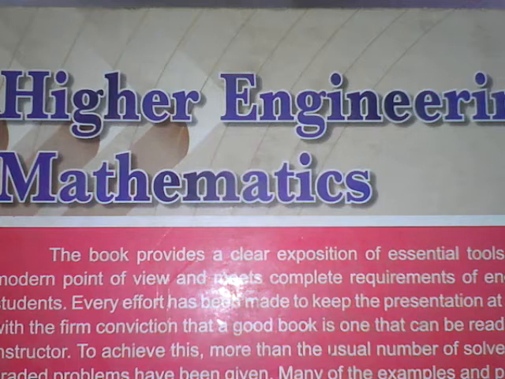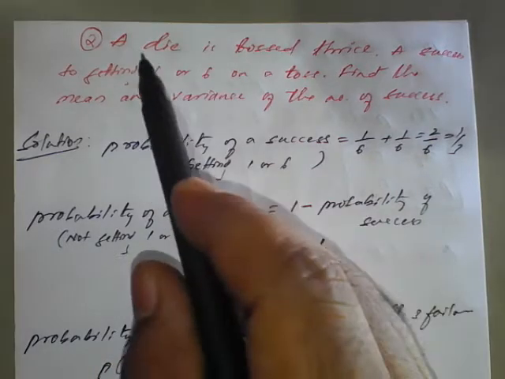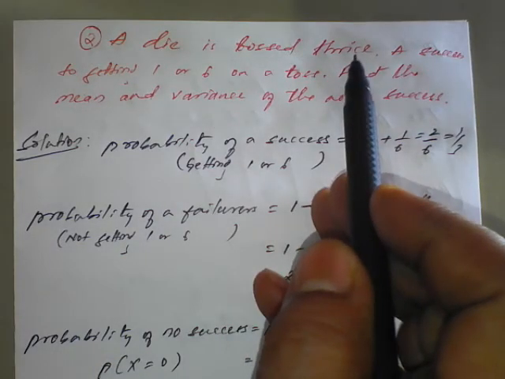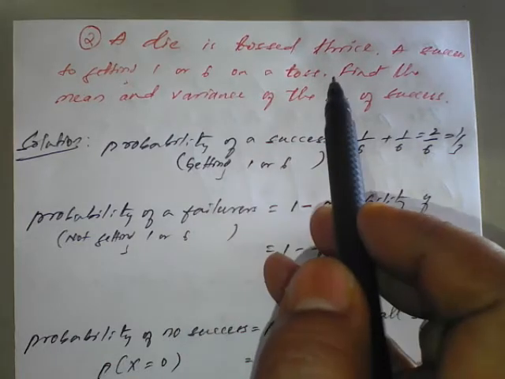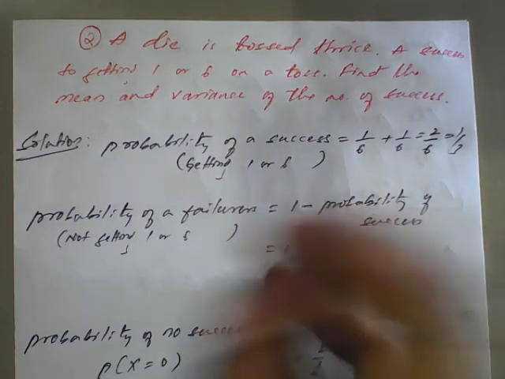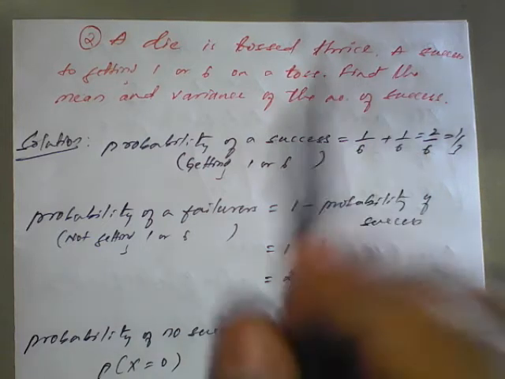in the previous class. So today we'll see examples based on discrete random variable of probability distribution. Question is, a die is tossed thrice. A success is getting 1 or 6 on a toss. Find the mean and variance of the number of successes.